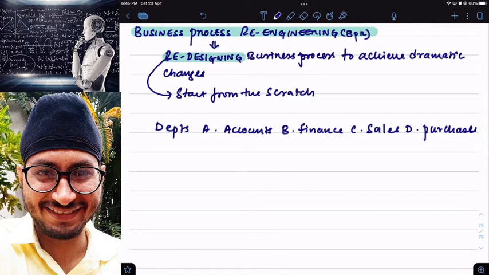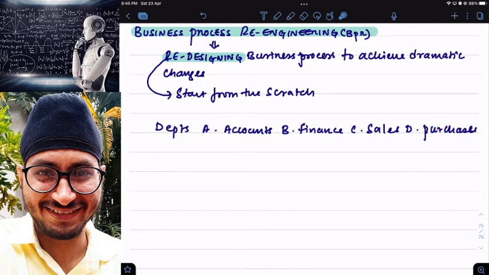See, if a problem is there in accounting department, I will make changes in accounting department. If a problem is there in finance department, I will make changes in finance department. If in sales, changes in sales; if in purchase, changes in purchase department.